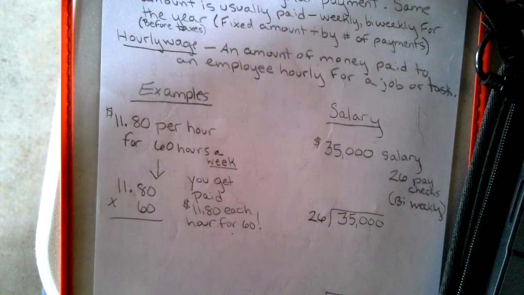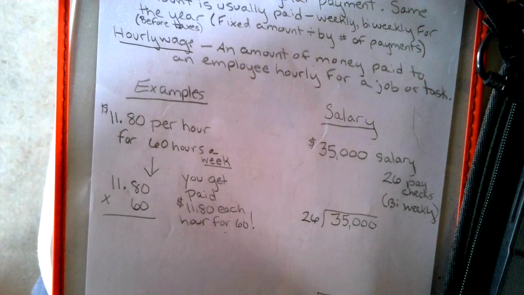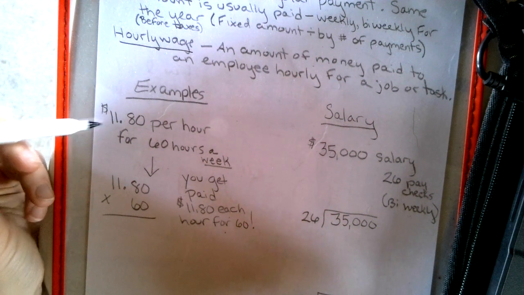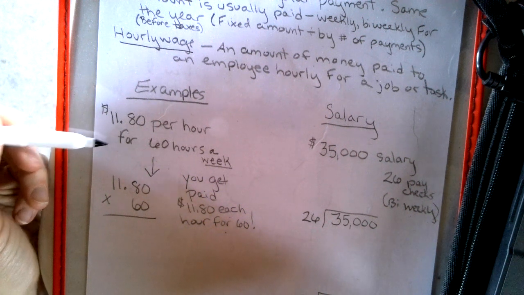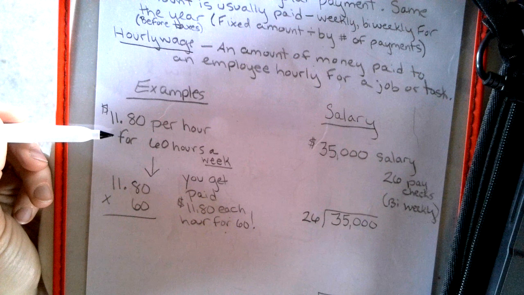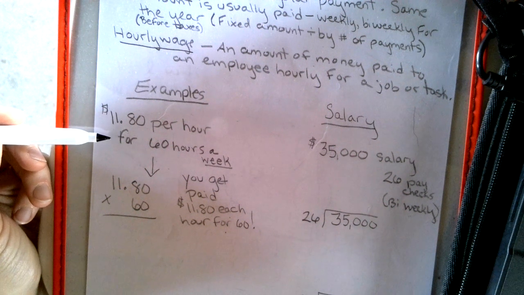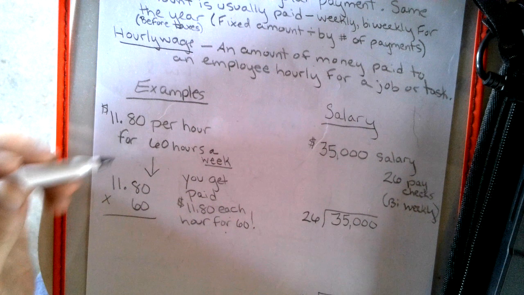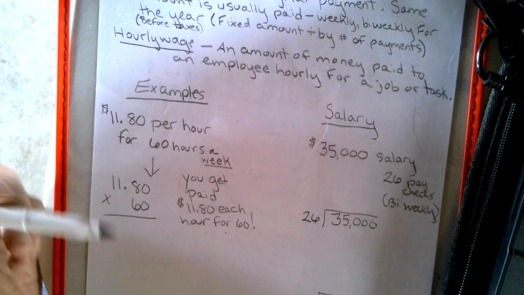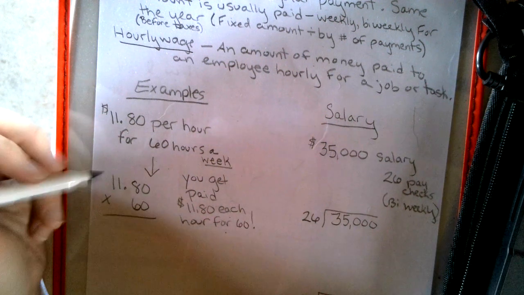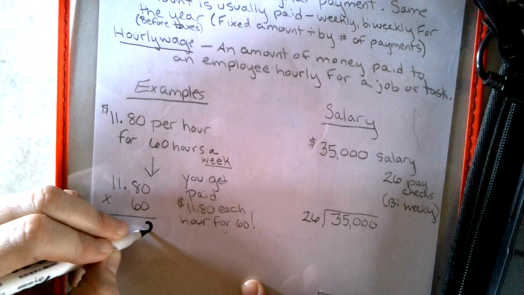So hourly versus salary. Here we go. All right. So if we look at this, New York right now is $11.80 per hour. And if you work for 60 hours, so let's say that you're getting paid $11.80 and you're going to work 60 hours for that week. You get paid $11.80 per each of those 60. So it's like 1180, 1180, 1180, so on and so forth. So we're going to do our math here.